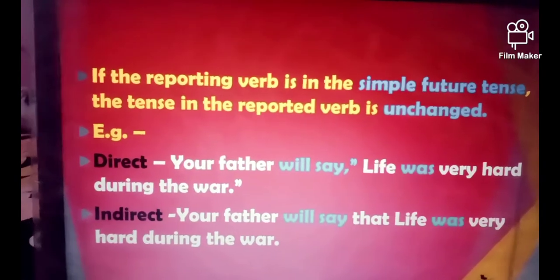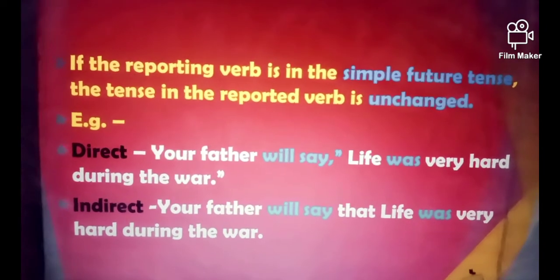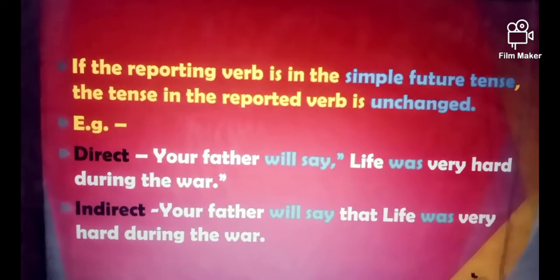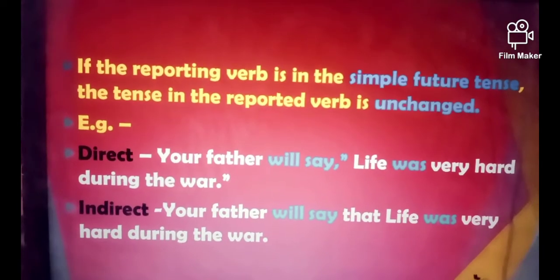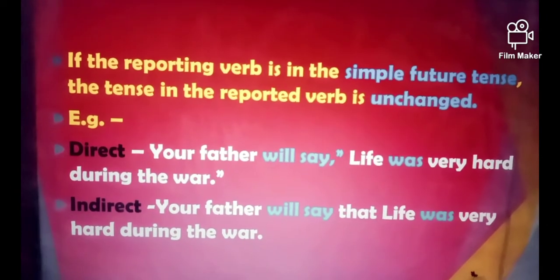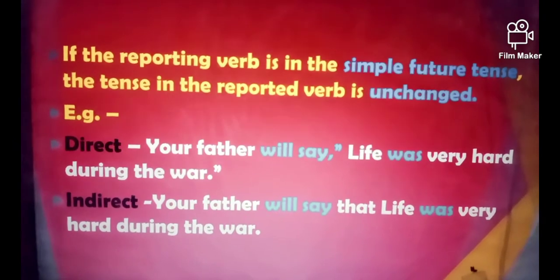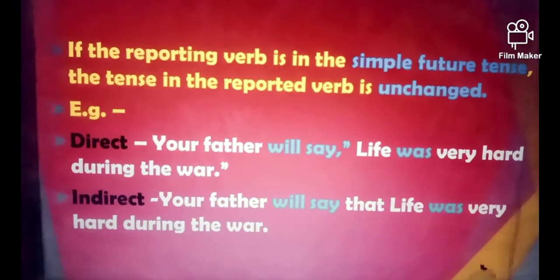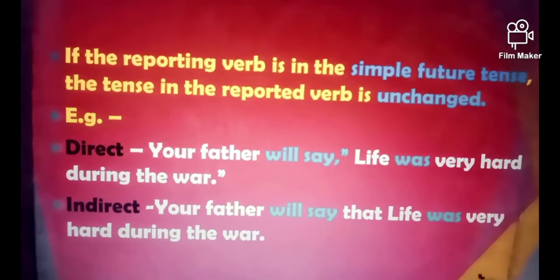While converting the sentence into indirect, we are not supposed to change it except adding the conjunction that. Take a look: your father will say that life was very hard during the war. Here, as the reporting verb contains simple future tense, the tense of the reported verb is not changed.